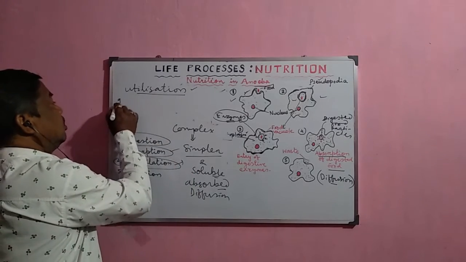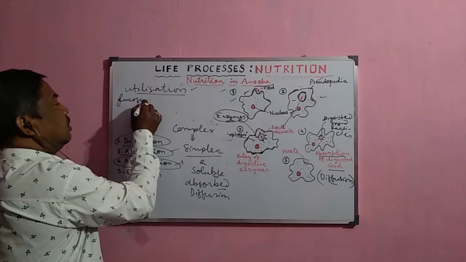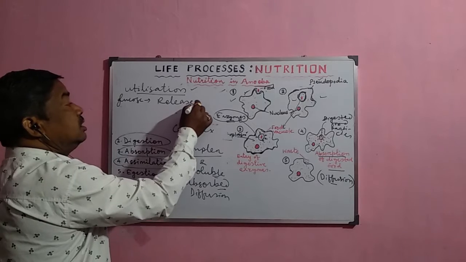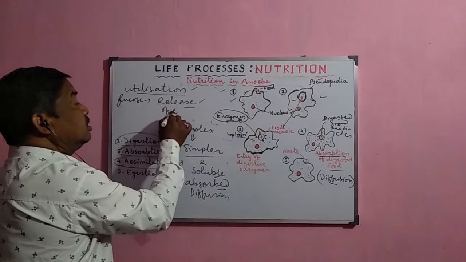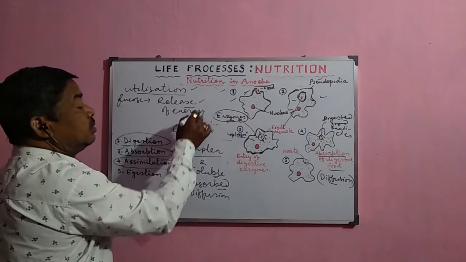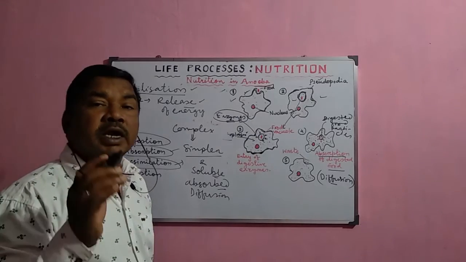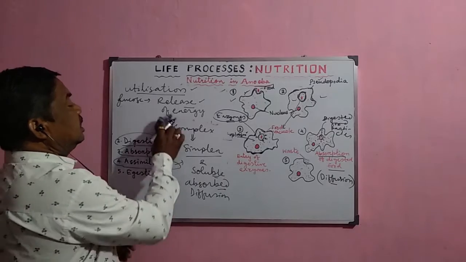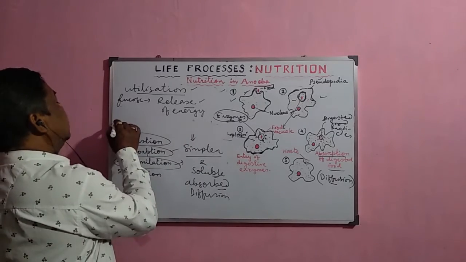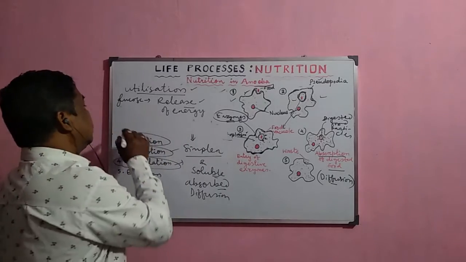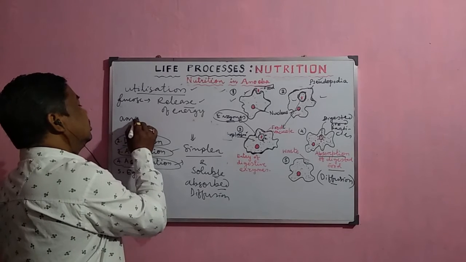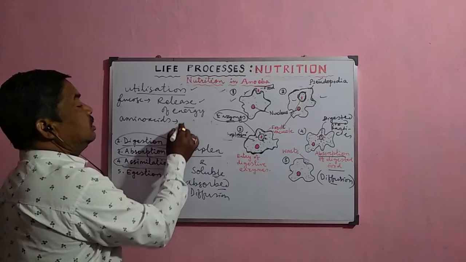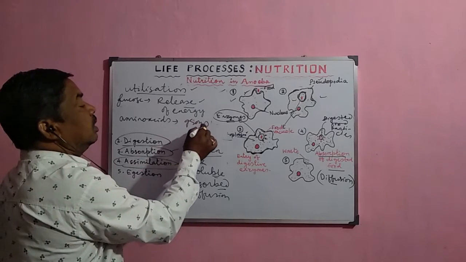Then how are these food materials utilized? Suppose it is glucose, the simplest form, and it helps in the release of energy, and this energy helps to perform the different activities of the amoeba. After that, the second important food, suppose protein. After digestion, the protein gets converted into amino acids.